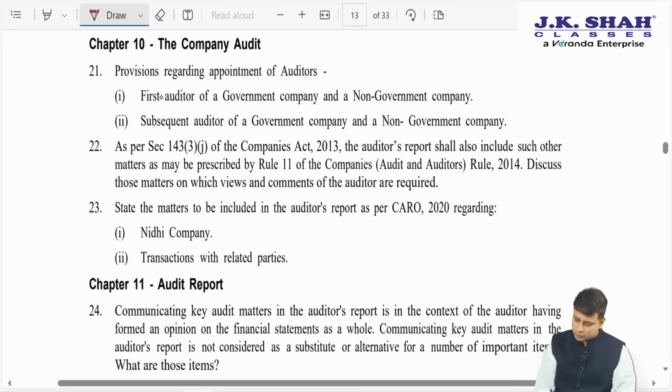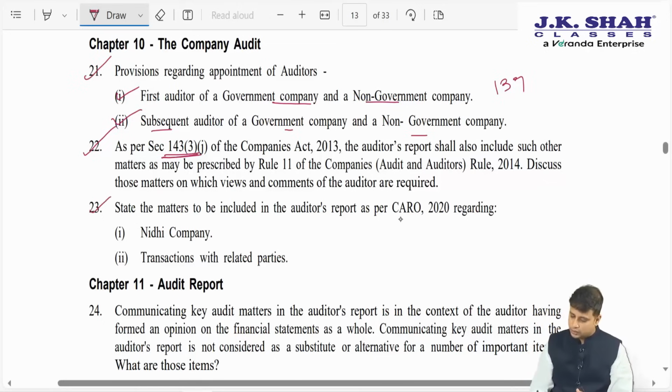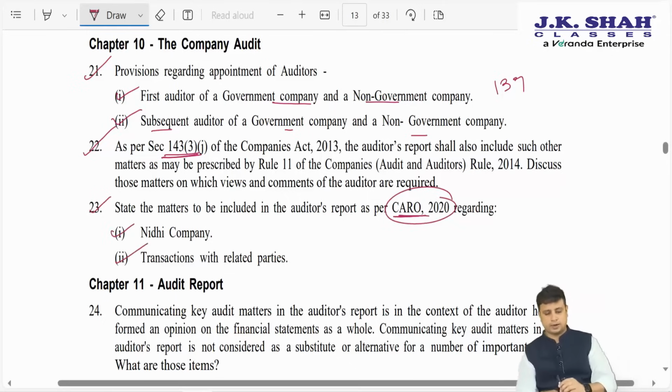What they are asking is the provision regarding the first auditor of a government company and non-government company, and the subsequent auditor of a government company and non-government company. So they are talking about Section 139. Next, they are talking about 143(3)(j), the other reporting requirements. So you need to state that, and state the matters to be included in the auditor's report under CARO 2020 for a Nidhi company, and transactions related with related parties. So all the points have been covered in our notes.